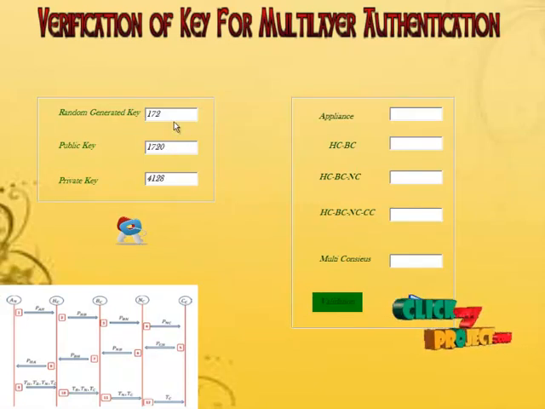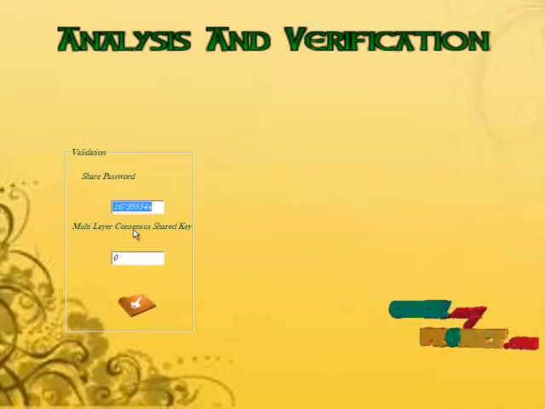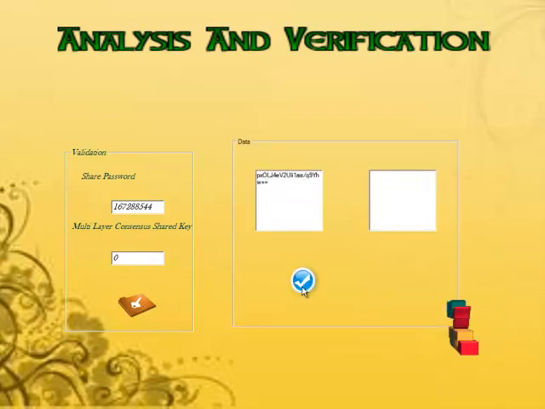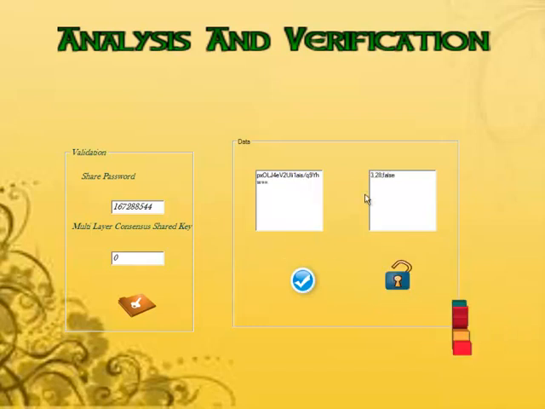That is a randomly generated key; the public key and private key will be viewed here. And when I click on this validation button, each validation key and the multiple consents value should be 0. And at last the shared password key and the multi consents of the shared key will be produced. If all the process has been done successfully, the user can view their decrypted message. Here the user has viewed the decrypted message. This is about our project. Thank you.